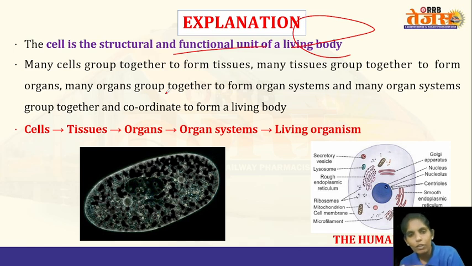So the cells will group and form a tissue. Many tissues will group together, for example, to form the lungs, and along with other structures like the bronchi and trachea, they will form an organ system, that is the respiratory system. So cells, tissues, organs and organ systems. This is the hierarchy of organization of the human body.